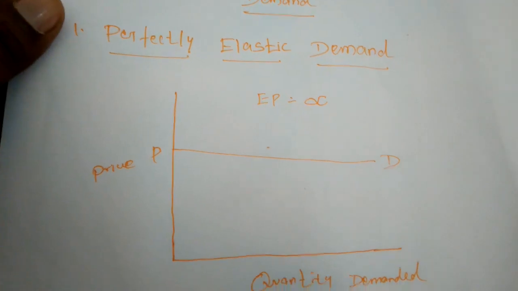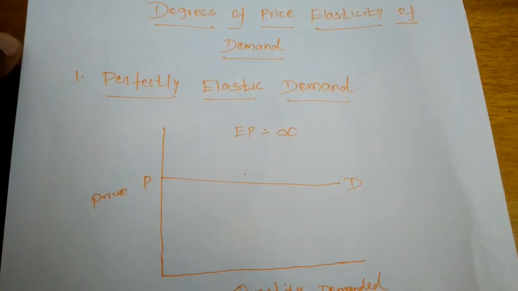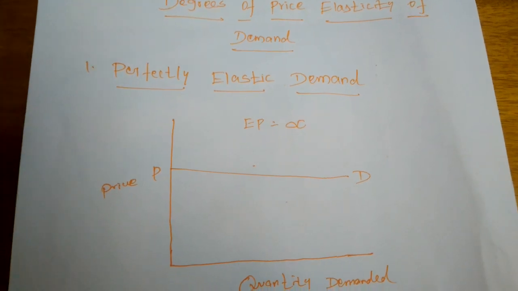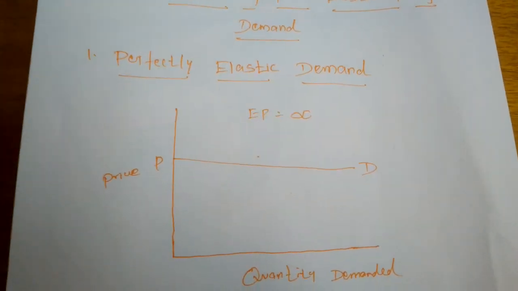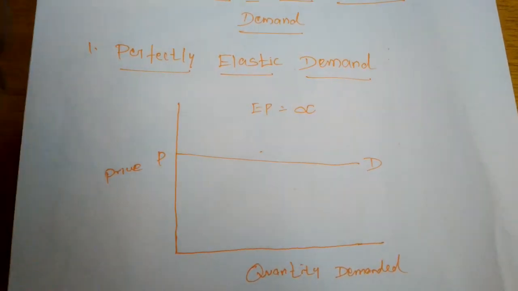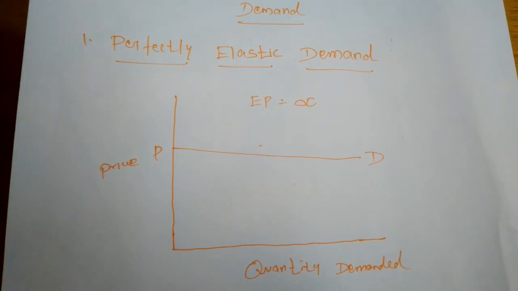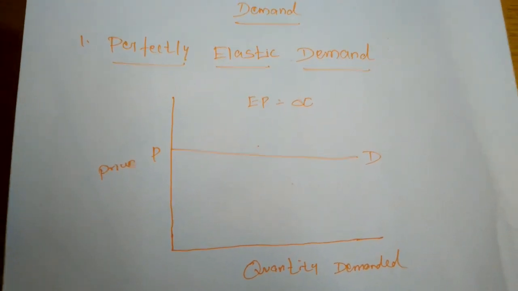And in the last class also we studied the degrees of price elasticity of demand. The price elasticity of demand is commonly known as the elasticity of demand, which refers to the degree of responsiveness of demand to the change in the price of that commodity.